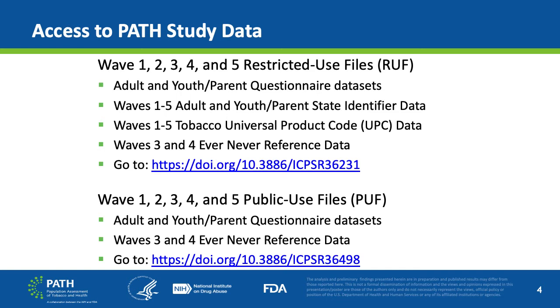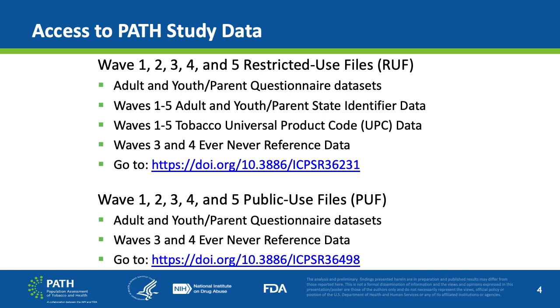Researchers can go to https://doi.org/10.3886/ICPSR36231 to begin exploring these restricted use data.